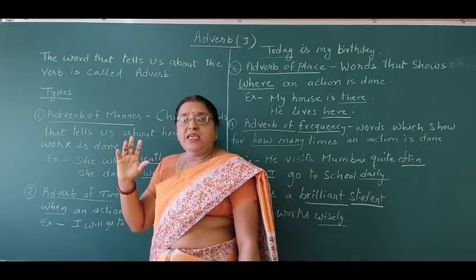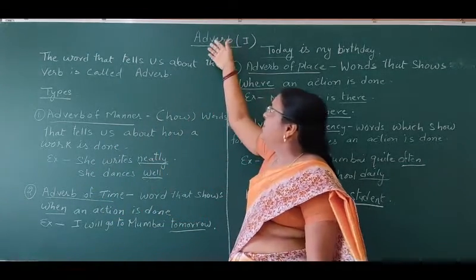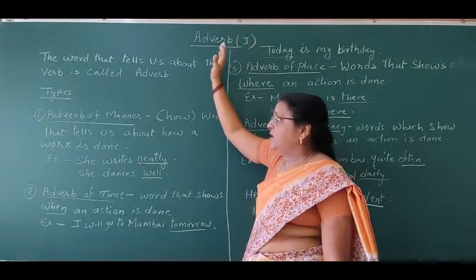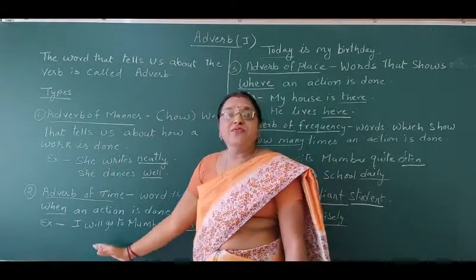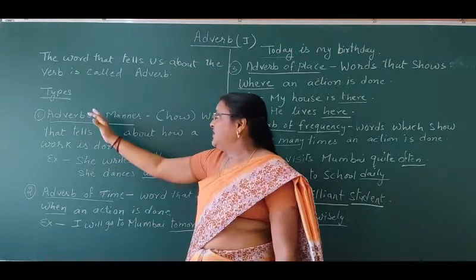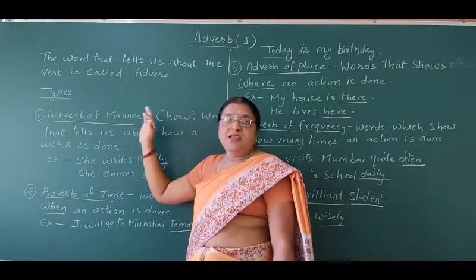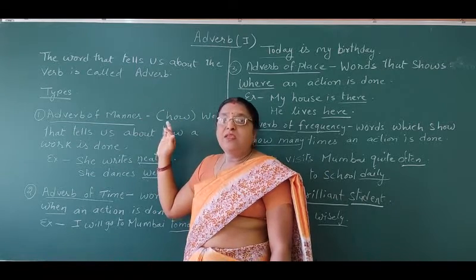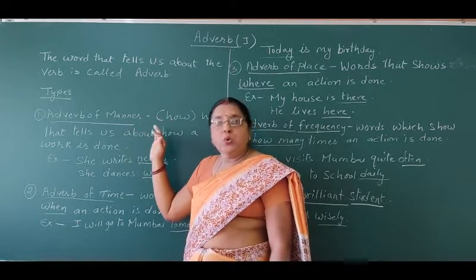You can easily define it: that which adds something to the verb is an adverb. There are mainly four types of adverb. First is adverb of manner, that shows how an action is done. It asks the question how.